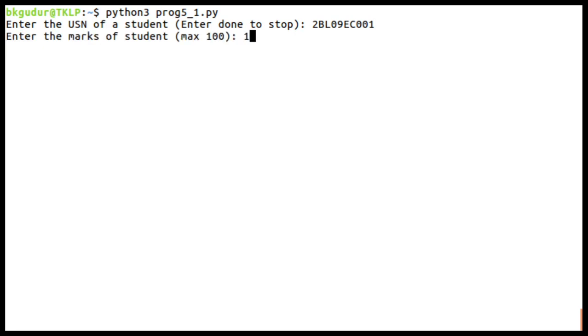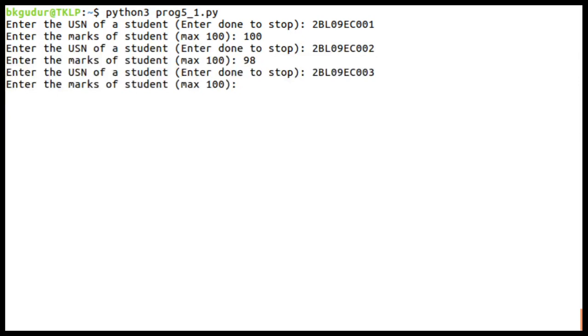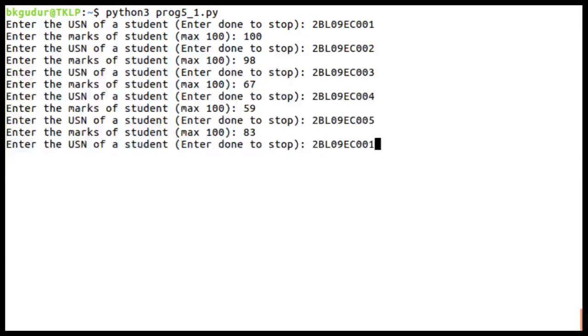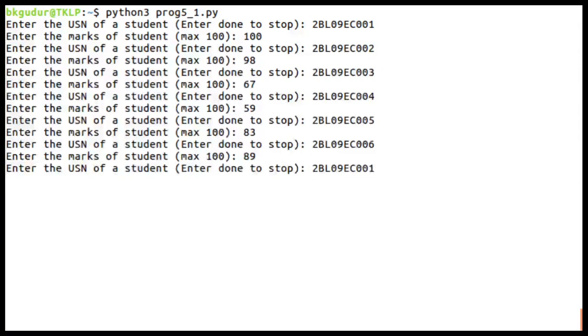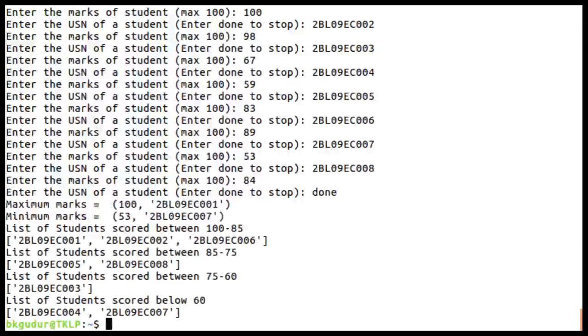Initially the first one 100, then the second one 98, then the third one 67, then the fourth one 59, and the fifth one 83, then the sixth one 89, the seventh one 53, the eighth one 84. Let me write done.